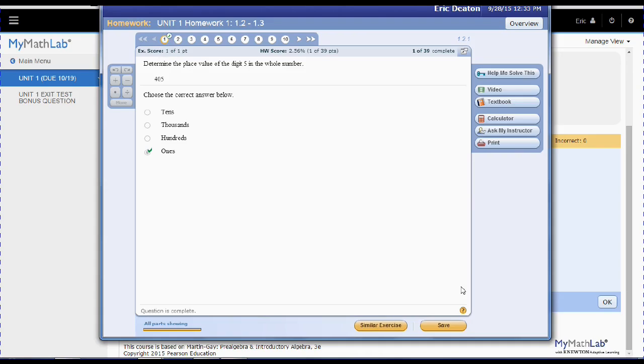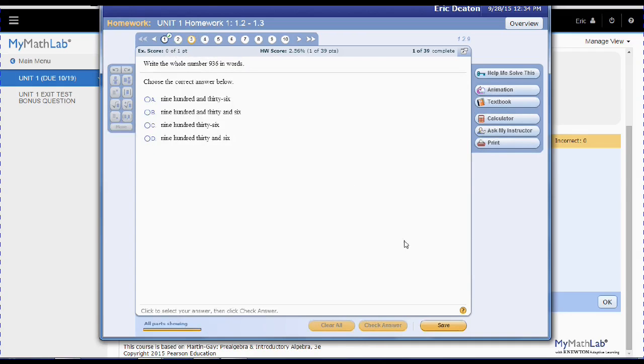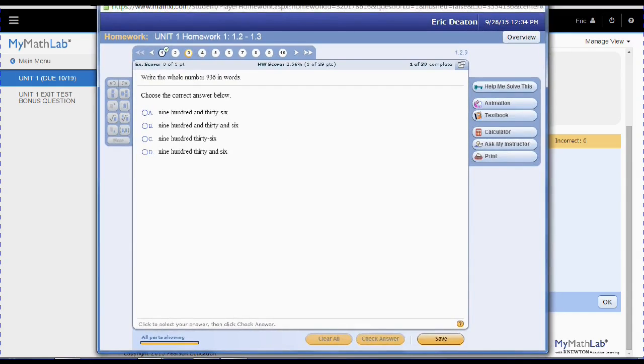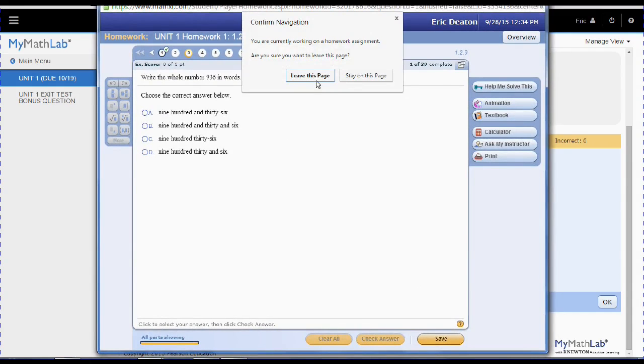On the homework, I do not have to hit save. It saves it automatically. So I can just go from one problem to the next and do them. And that's it. Not a big deal once you get the hang of it.